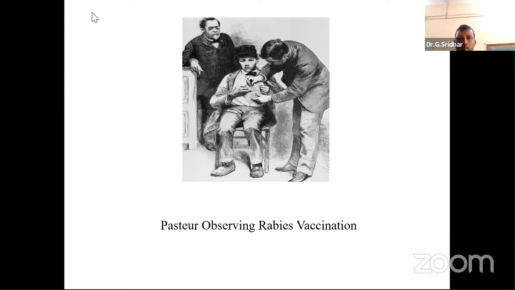This is about the innate immune system. Today we have discussed what immunity is. Immunity is the protective immune response against a foreign particle or pathogen.